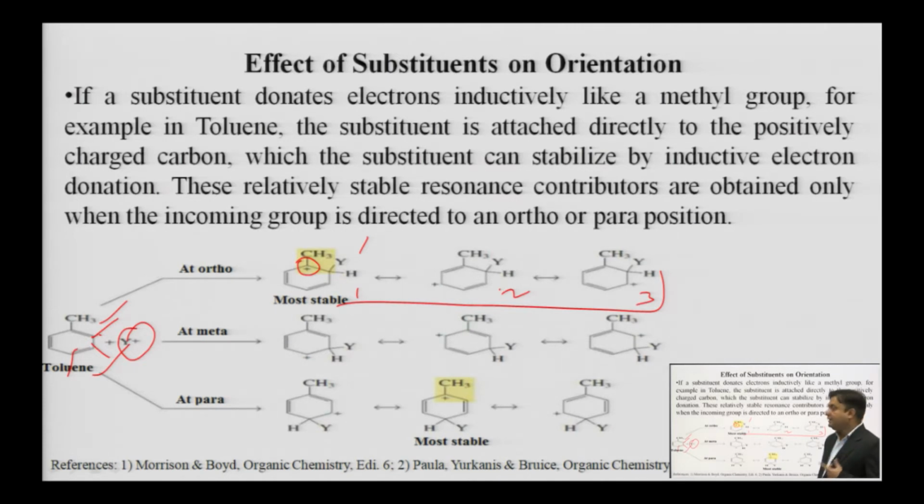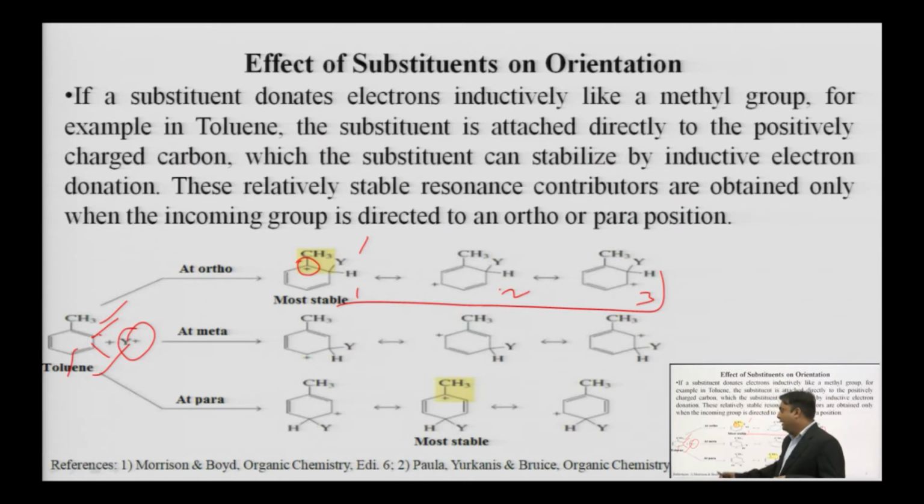Because of that, the overall stability of the resulting carbocation increases, while when we attack at the meta position we are getting all carbocation intermediates which are secondary carbocations. So, the overall stability of the carbocation is much more in case of ortho and para positions, while at the meta position the stability is less. We all know that the reaction will go in the direction where the more stable carbocation is formed.